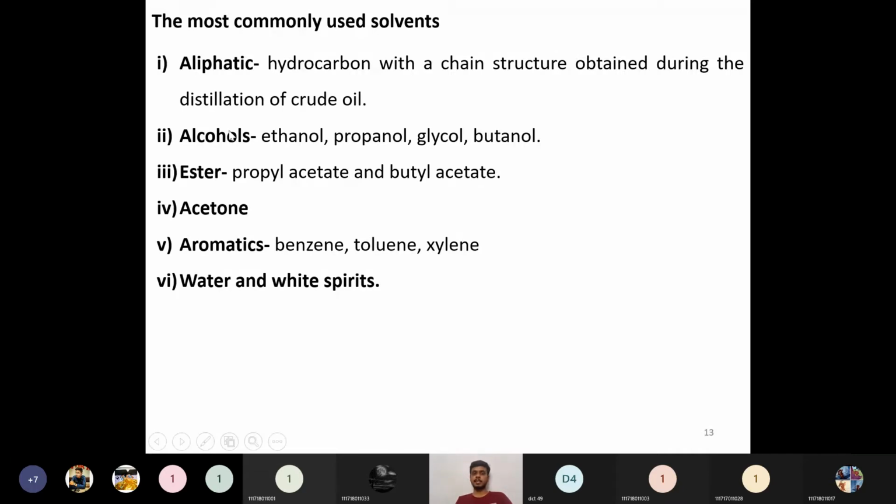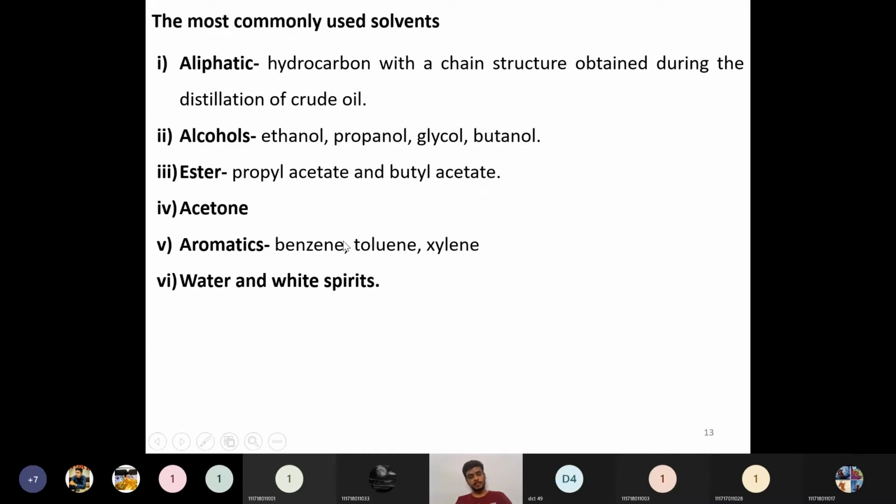The next one is alcohols such as ethanol, propanol, glycol, butanol. All of these come under the alcohol category. Then esters also we can use, like propyl acetate and butyl acetate, as some of the most common solvents. Then acetone is also one of the solvents we can use. Then aromatics like benzene, toluene, xylene. Then in water-based paints we can use water as one type of solvent, and white spirit is also a solvent we can use. These are the very commonly used solvents in many types of organic coatings. Okay, these are the most commonly used solvents.